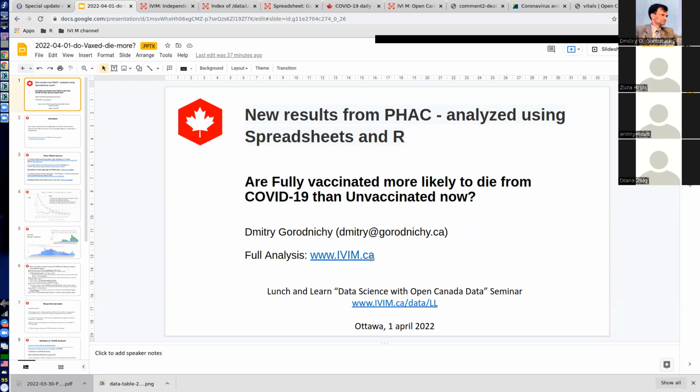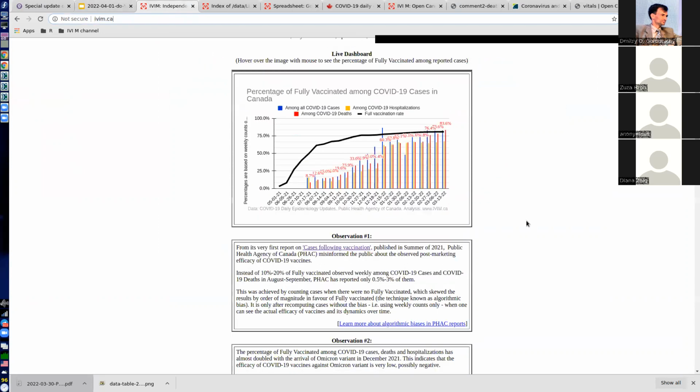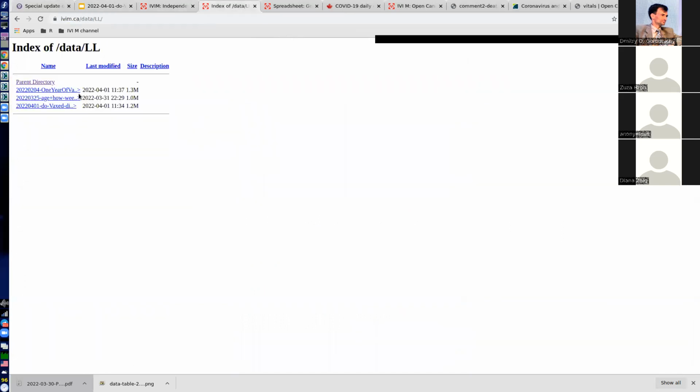So all the analysis, you will find it in this website, which I showed you last time, and it does show the same interactive view. It's interactive, so with your cursor you can go around on top of the image and see the actual numbers, and it shows some observations obtained from those graphs. Then also we have those slide decks which were prepared and shared. I've put all of them into this portal also, and you can find the presentation from last week, from 2 months ago, and today's presentation is also there.